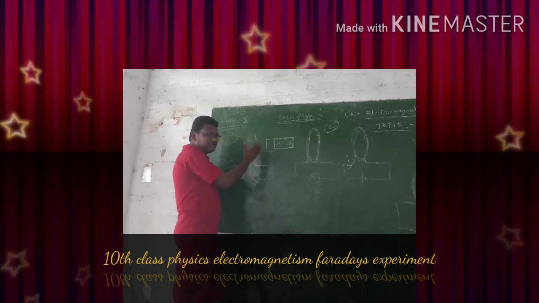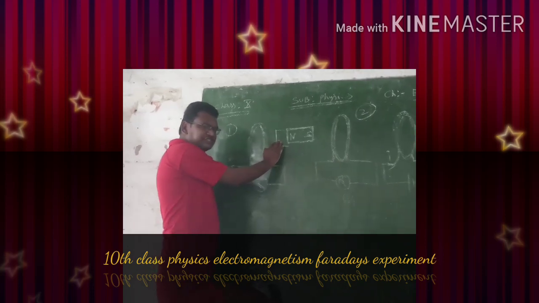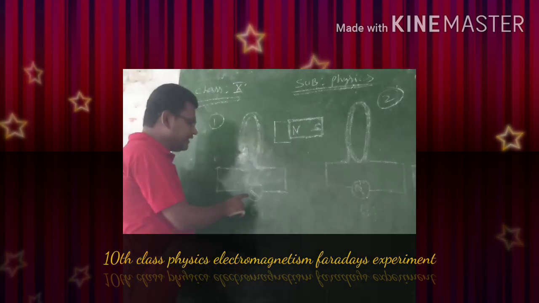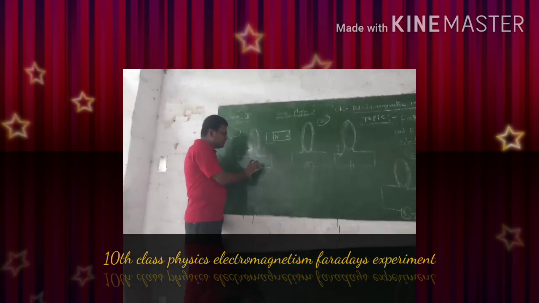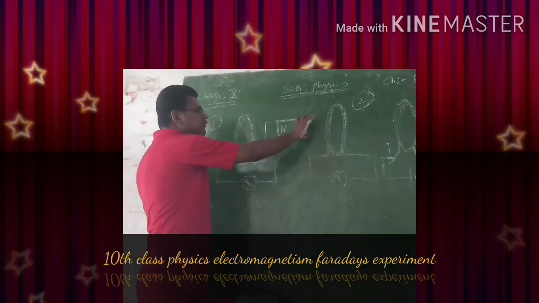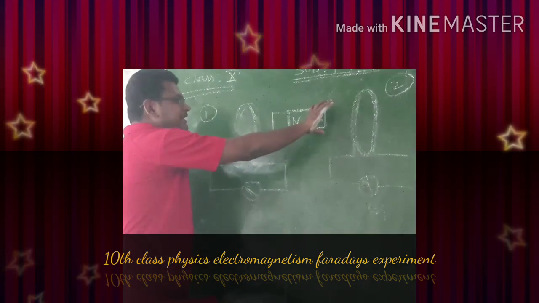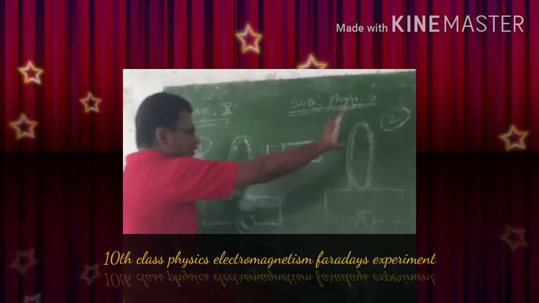Further also, if you keep the magnet at rest at this position, then also we cannot observe any deflections in the galvanometer. We can observe the deflections in the galvanometer when we move the north pole of a magnet towards the coil or away from the coil.